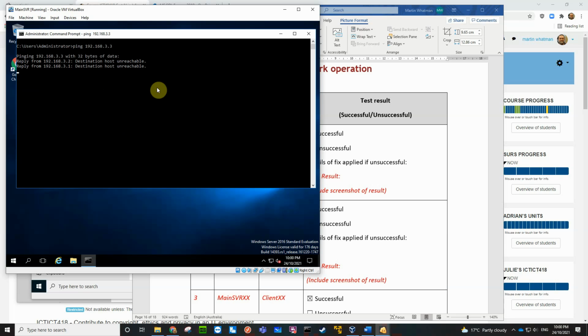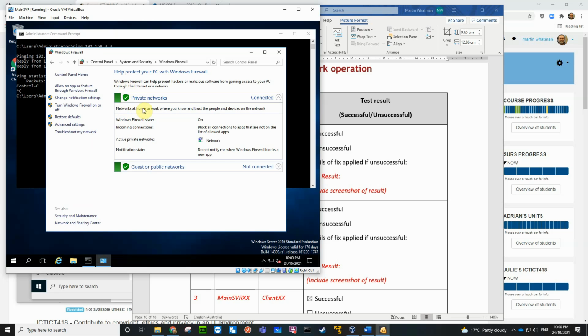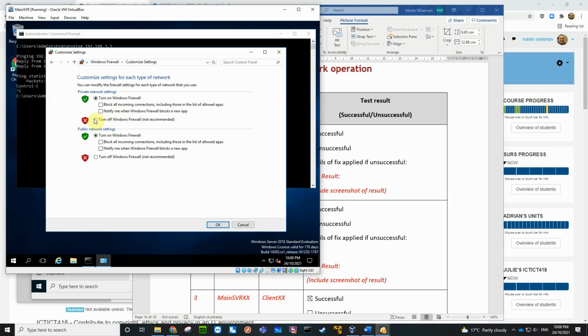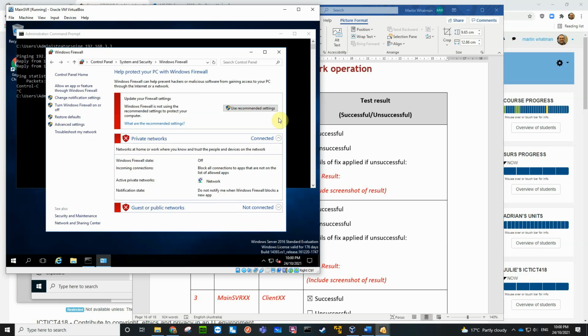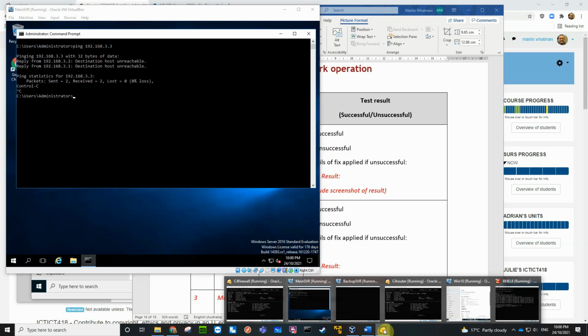Okay, so let's just make sure that the firewall's off on all of these things. Go to firewall. So you've got firewalls on here. Turn off firewalls. Okay, so we've got the firewall turned off on that. Let's go to the backup server.